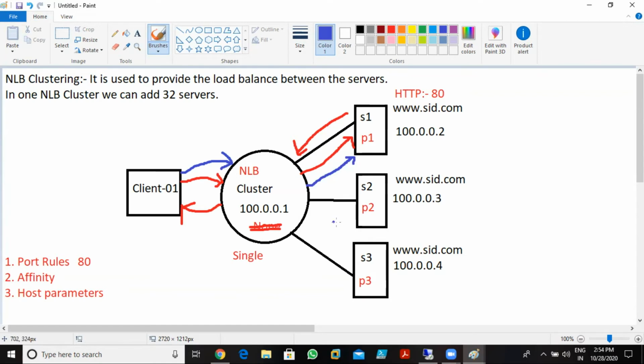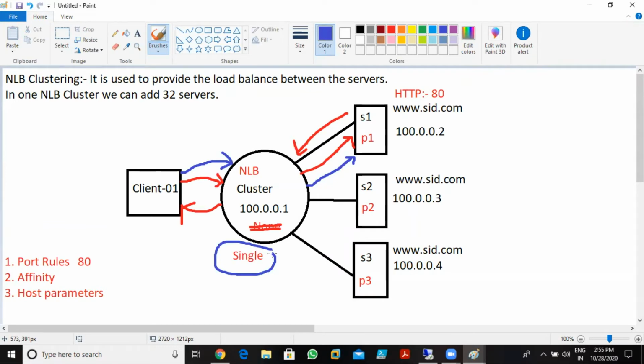It does not send the query to other servers. It doesn't matter whether your server is free or not, because the first time server 1 resolved this client query. So in single, the server who resolved the client 1 query always resolves the client 1 query. Server 1 always resolves the client 1 query, whether or not the server is free at that time. That was the issue in single affinity.